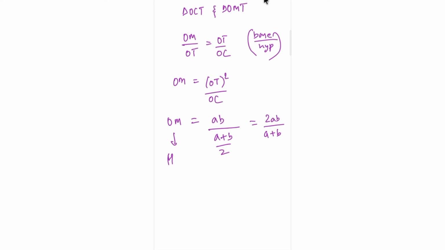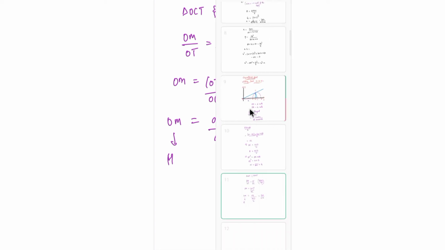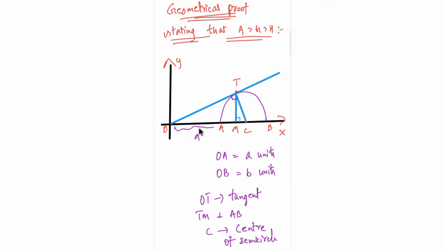And you can see from the figure that OC is the center point. So OC will be greater than OT, which will be greater than OM. In triangle OCT, OC is the hypotenuse and OT is the base, so OC will definitely always be greater than OT.